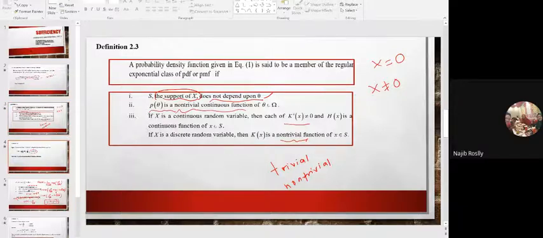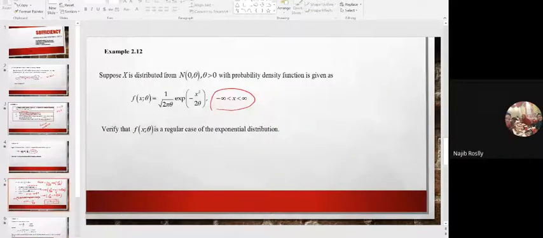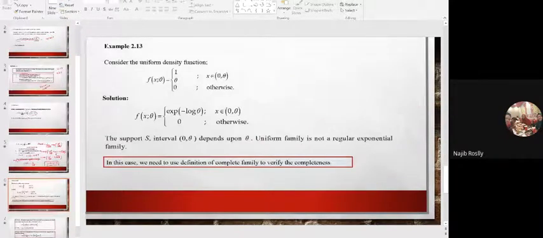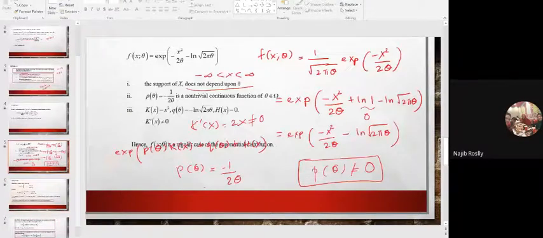If we refer back to the example for the normal distribution, we already have our f x theta. It can be written as 1 over square root 2 pi theta exponential negative x square over 2 theta, which is exponential negative x square over 2 theta plus ln 1 minus ln square root 2 pi theta. Since ln 1 is 0, it gives you just exponential negative x square over 2 theta minus ln square root 2 pi theta.